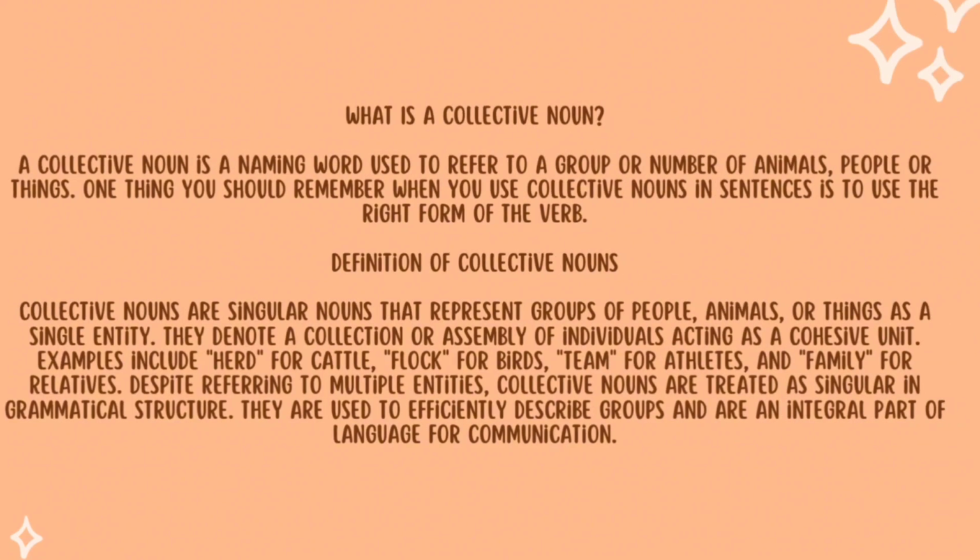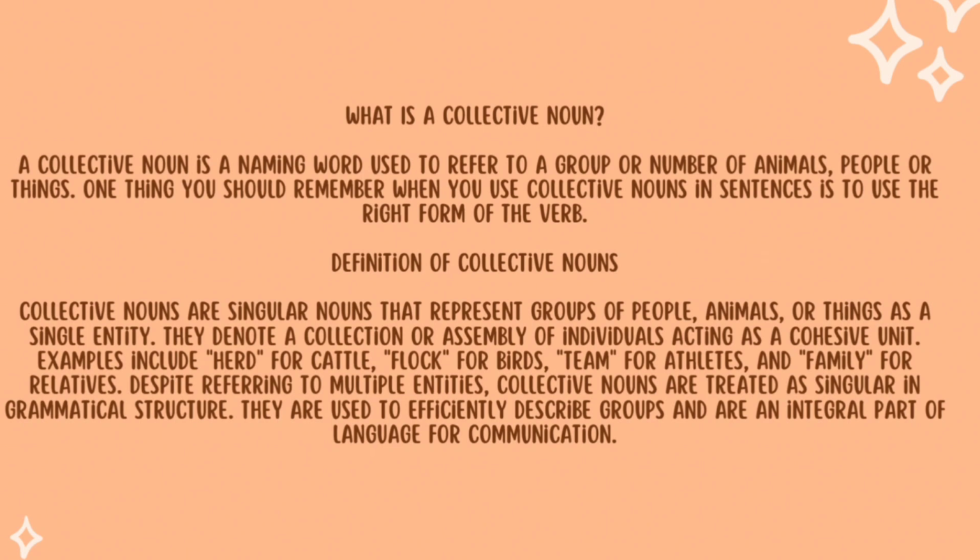Okay, collective nouns. What are collective nouns? A collective noun is a naming word used to refer to a group or number of animals, people, or things. One thing you should remember when you use a collective noun in a sentence is to use the right form of the verb.